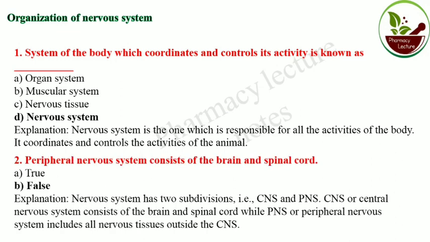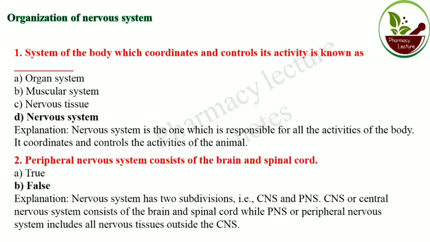Question number 2. Peripheral nervous system consists of brain and spinal cord. Peripheral nervous system consists mainly of the other tissue outside the central nervous system. So the answer is false. Explanation: nervous system has two divisions, central nervous system and peripheral nervous system.